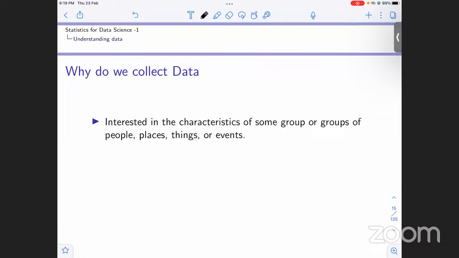Basically, we need to perform the statistical analysis, and for that we need to collect the data. Sometimes the data might be provided, but in some cases we need to collect it. Why? Because we are interested in characteristics of some group of people. For example, right now we were interested in knowing how many class 12 students there are in India. So we were interested in a characteristic of a group, and for that we need to collect the data.